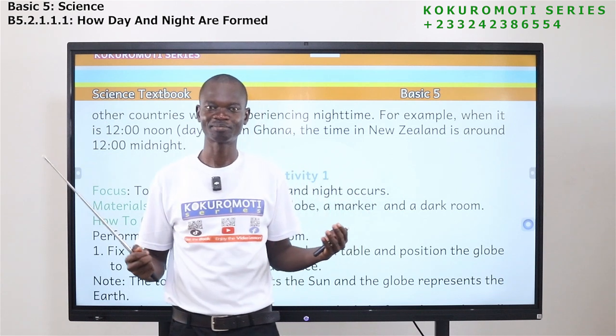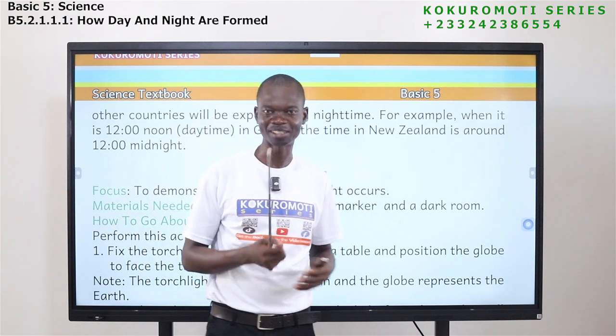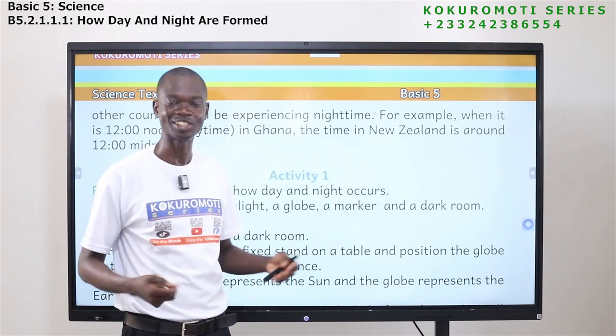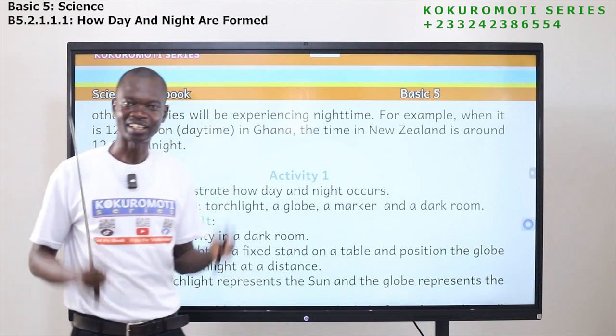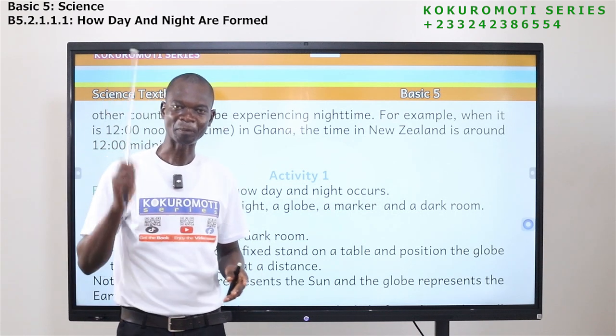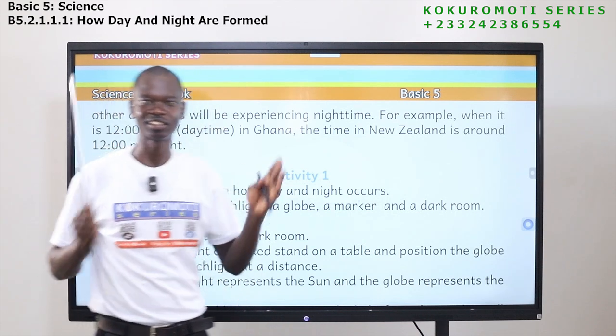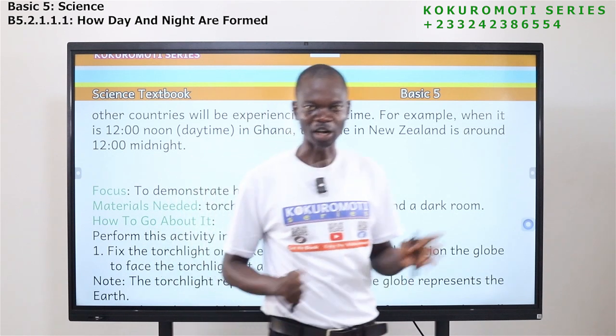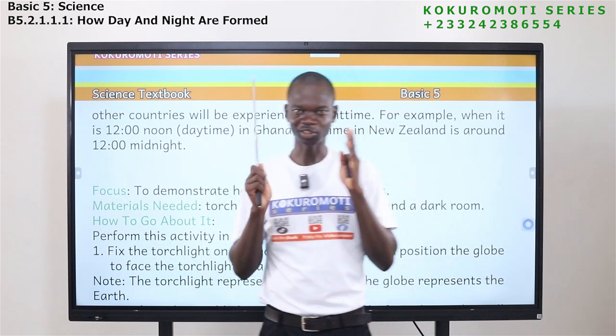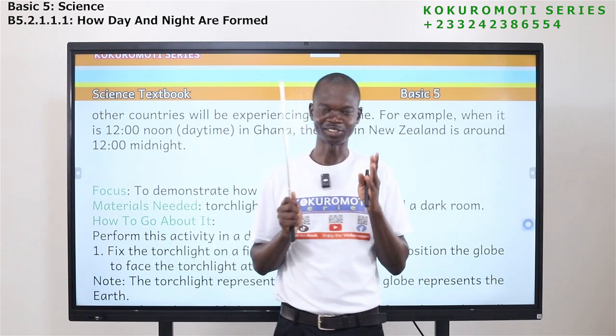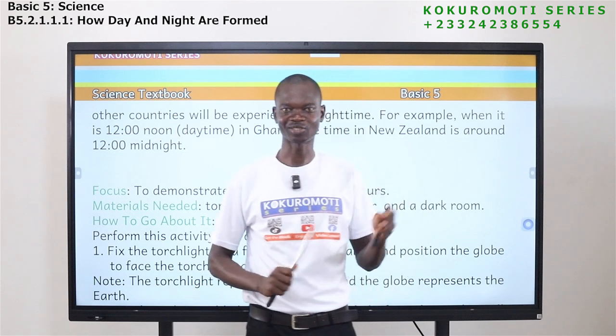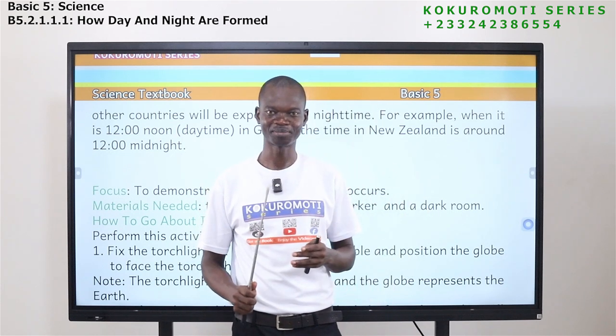So you see, anytime rotation is taking place, this is what happens. So right now, it is afternoon in Ghana, but I don't know where you are and the time that you are also watching me. So check your time. You could see that it is not the same.